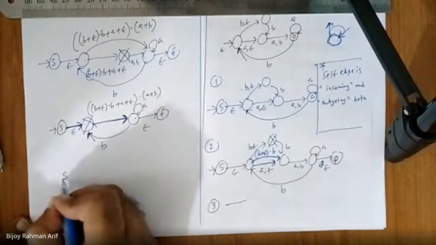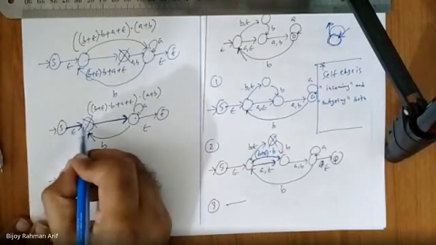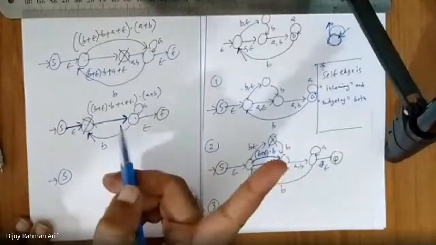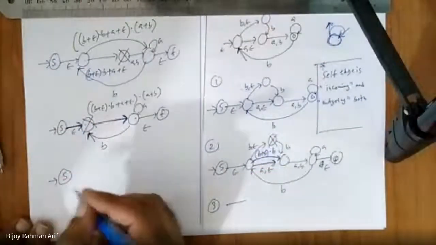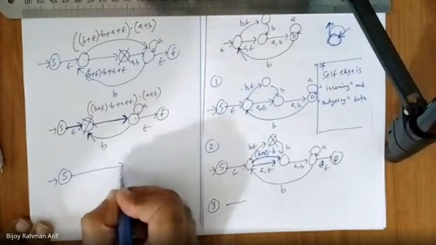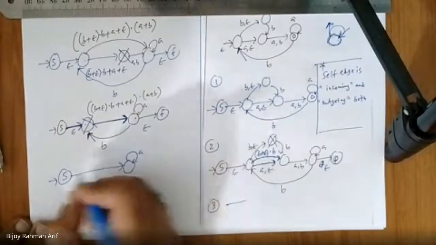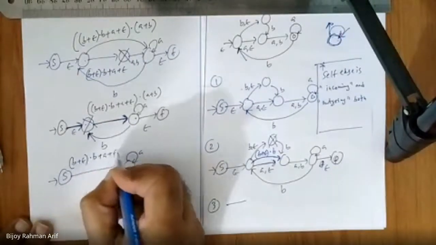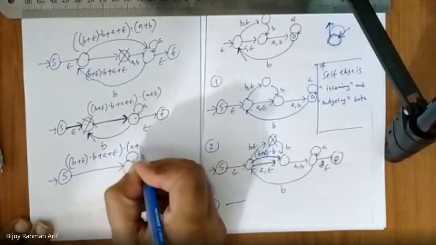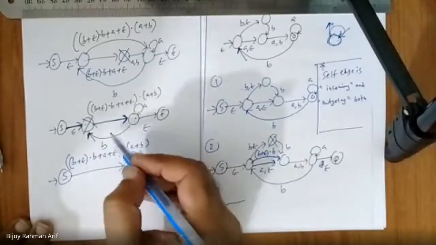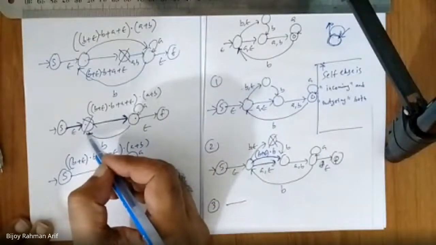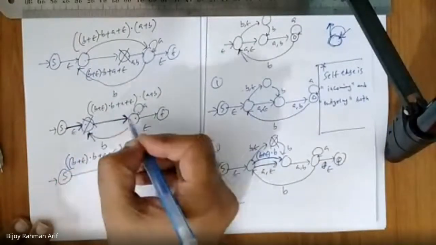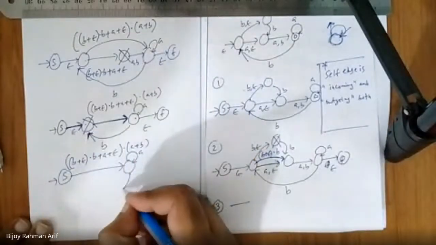If you remove this, this one is what? Epsilon concatenated with this. If you concatenate epsilon with something, that is nothing but that thing. We are going to learn those rules later. The whole thing would become like this: B or epsilon, B, A, epsilon, A union B. And if you remove this, then what happened? You get here B, then again you get this. So you are going from here, then going back here, so it is nothing but a self loop.